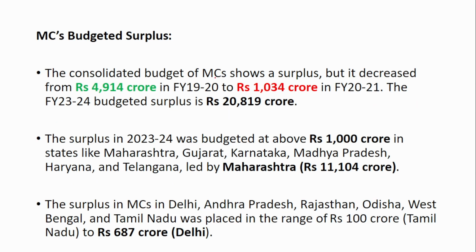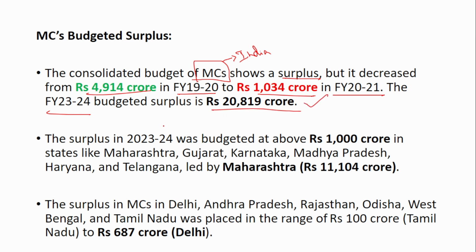The consolidated budget of the municipal corporations shows a surplus, but it decreased from 4,914 crore in financial year 2020 to 1,034 crore in financial year 21. Consolidated budget means the budget of all the municipal corporations present in India. So it has been a surplus, but a decrease has been seen in financial year 21 compared to financial year 20.